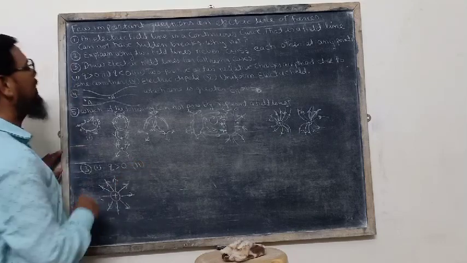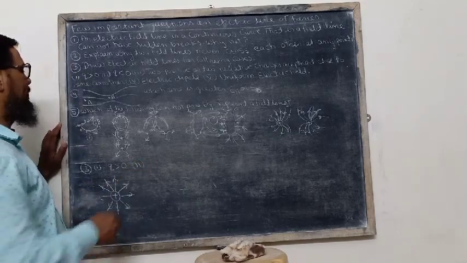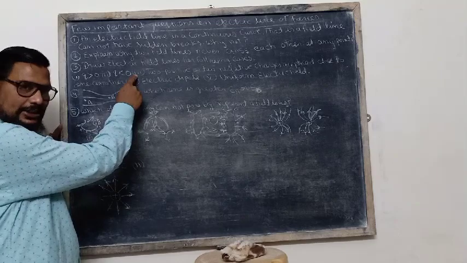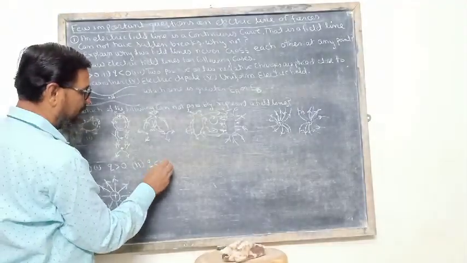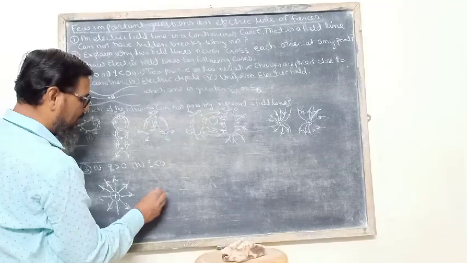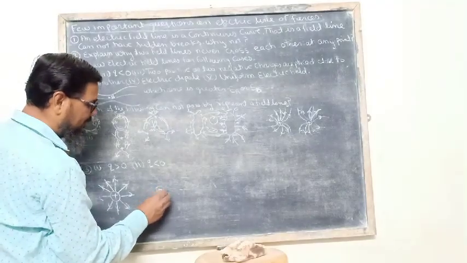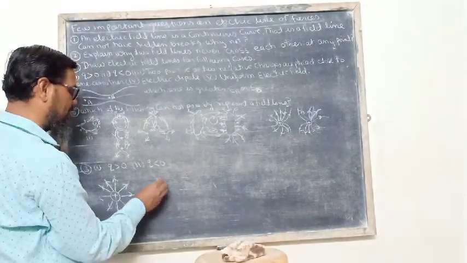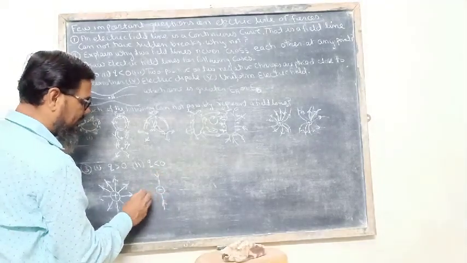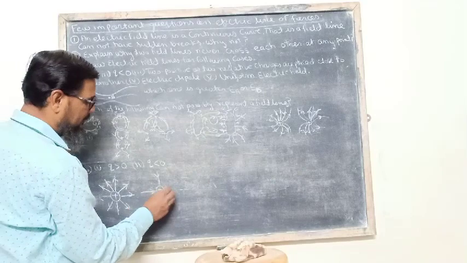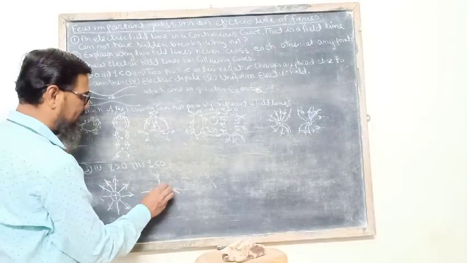The answer of the second part of the question is q less than 0. q less than 0 means the charge q is negative, and for a negative charge field lines move towards the charged body, and the direction of field lines can be drawn just as follows.